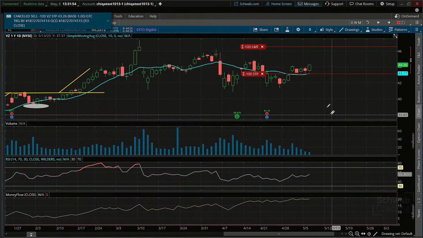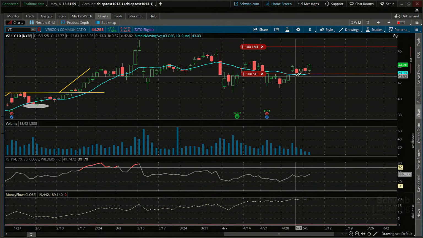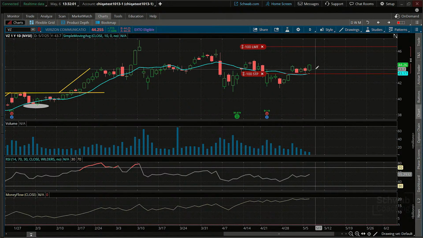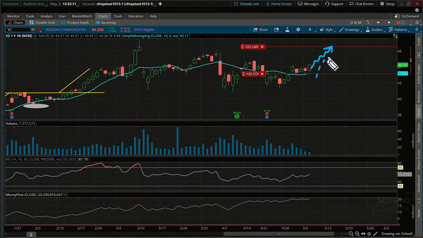Now the nice thing about the potential exit level on the stop is that we can adjust that higher with the 10-period moving average. In other words, as prices make some movement, a move up towards that 46, we can adjust the level on up with it too. We can keep raising that stop just below that 10-period moving average.